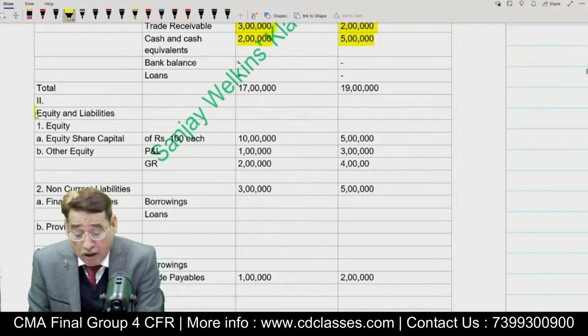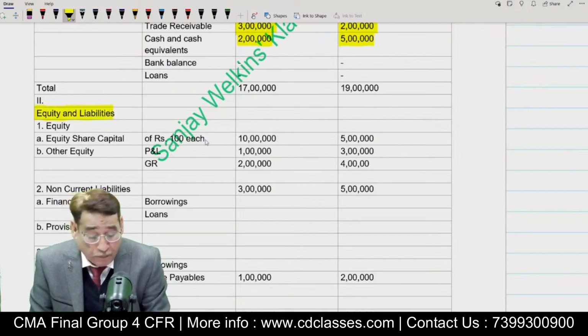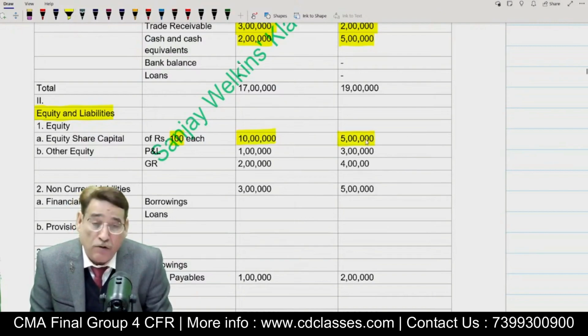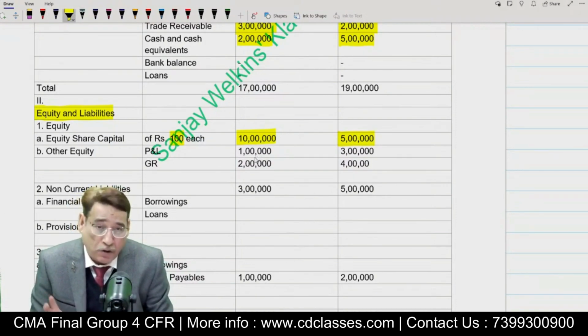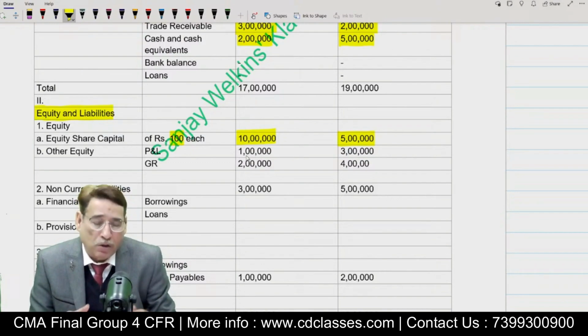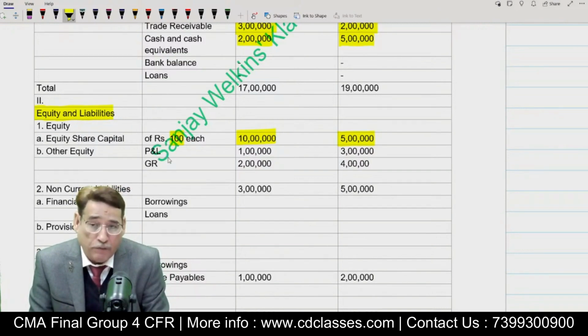And then coming over to the equity and liabilities, one share is of 100 each, 10 lakh, 5 lakh as usual. So far, even in this particular question, the number of shares of the subsidiary company is 5,000. Other equity item: now you have to pay attention, because this time we have got 2 items of other equity. As I told you, slowly and steadily, when we pick up the higher range of this particular chapter, we will come across more than 1 item of equity.